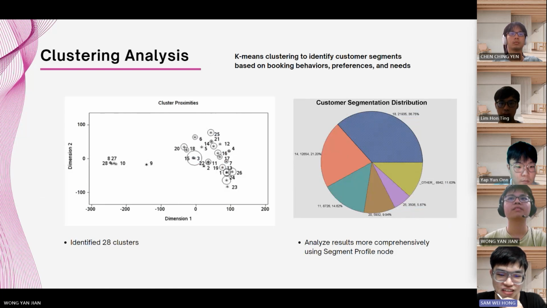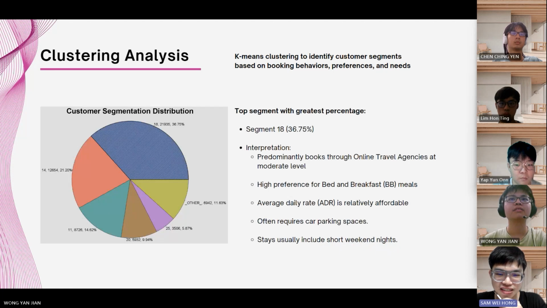Next, with clustering analysis, we use K-means clustering in SAS Enterprise Miner. From our results, segment 18 has the highest percentage of 37%. The customers in this segment have characteristics like predominantly booking through online travel agency at a moderate level and a high preference for bed and breakfast meals.